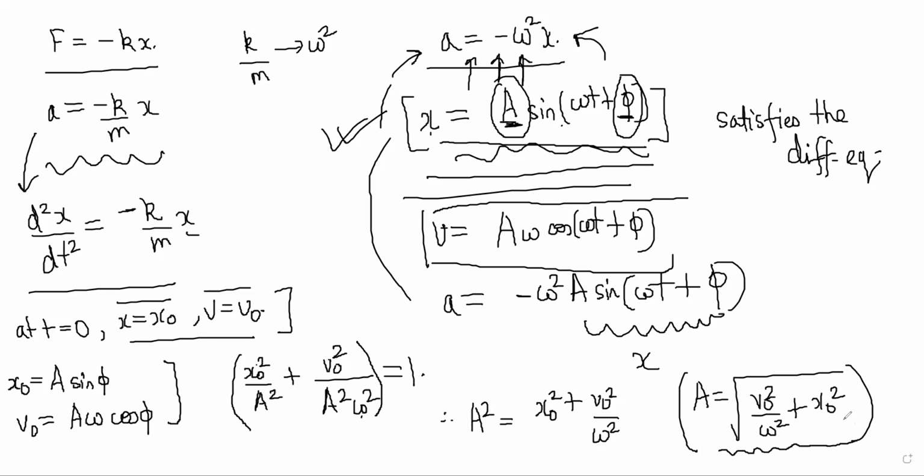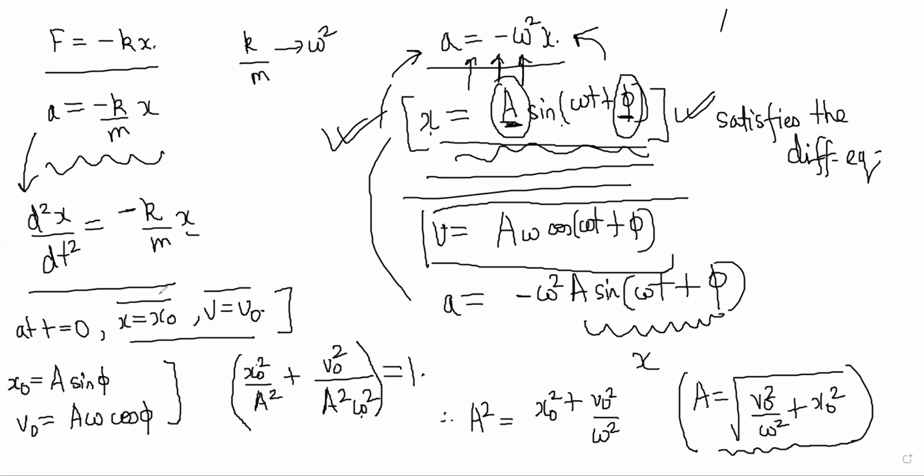Remember earlier when we derived it from scratch? Right now we are solving it once we know the solution itself. In an exam, you will not want to derive the whole thing. You want to use directly x is equal to a sine(omega t plus phi). So right now I'm showing you from here how to get it, from here how to get amplitude.